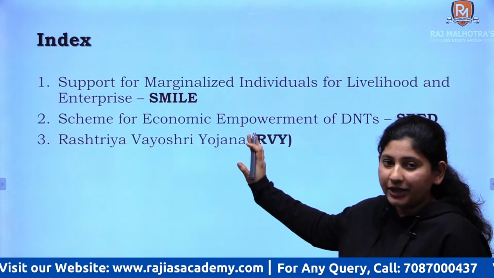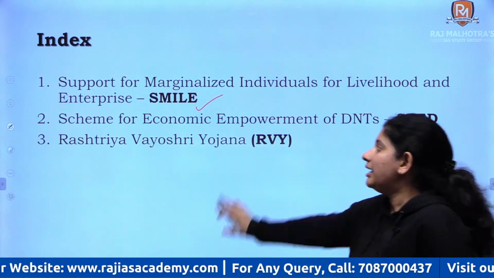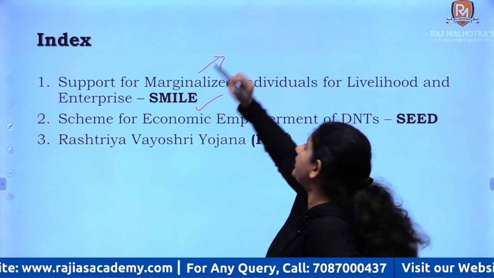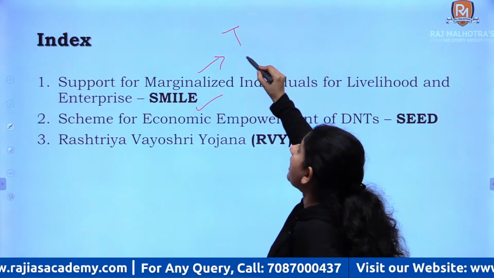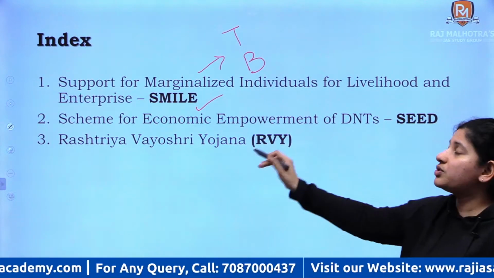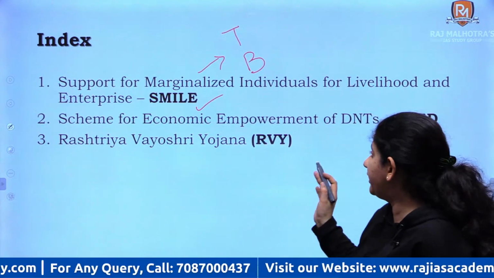So we are going to cover three topics. In three topics, the first one is SMILE. SMILE scheme was recently launched. It is related to two particular sections of society. One is transgenders and one is beggars, right? We are going to cover their issues and the government initiatives that are there in detail for them, right?